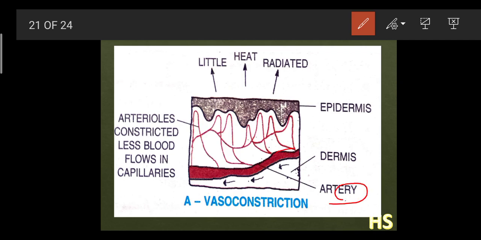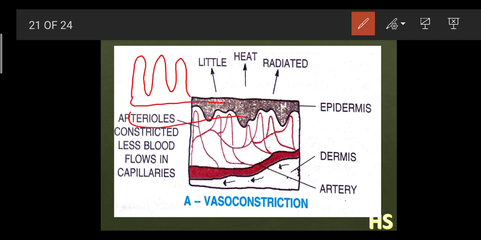This is an artery, and this arteriole got constricted. Constricted means the size of this becomes very less, like this. So the size of the arterioles becomes constricted, because less blood flows in the capillaries, and arteries here are thicker in nature. Arteries are thicker in nature and the arterioles are narrow in nature.